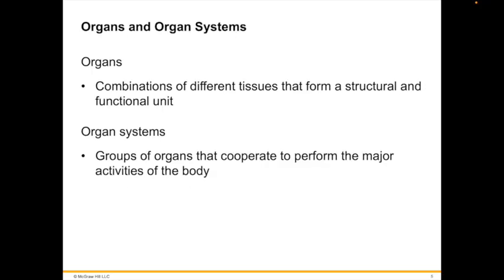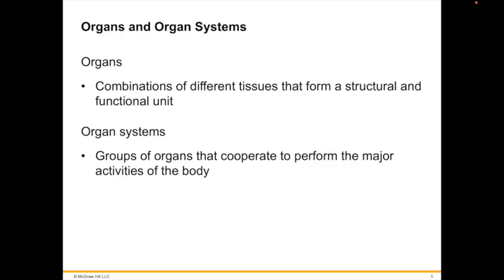So organs are self-contained structures with discrete borders. They are composed of several types of tissues to form a functional unit. One example is the urinary bladder, which contains muscle tissue, connective tissue, and epithelial tissue. Tubes lined with epithelial tissue connect the bladder to the kidneys, where urine is made. They're referred to as the ureters.